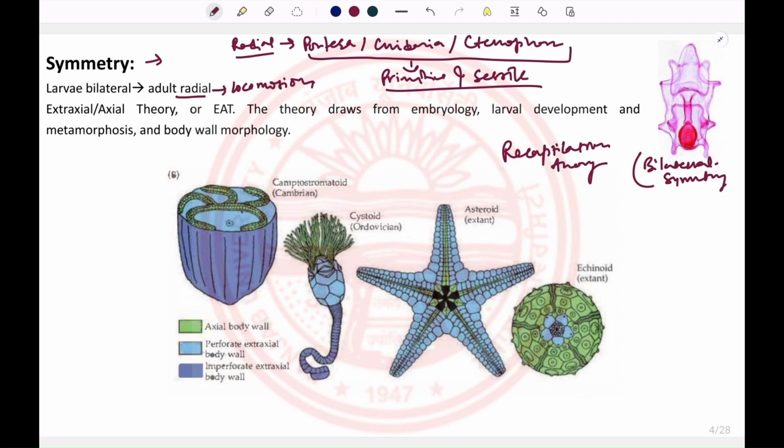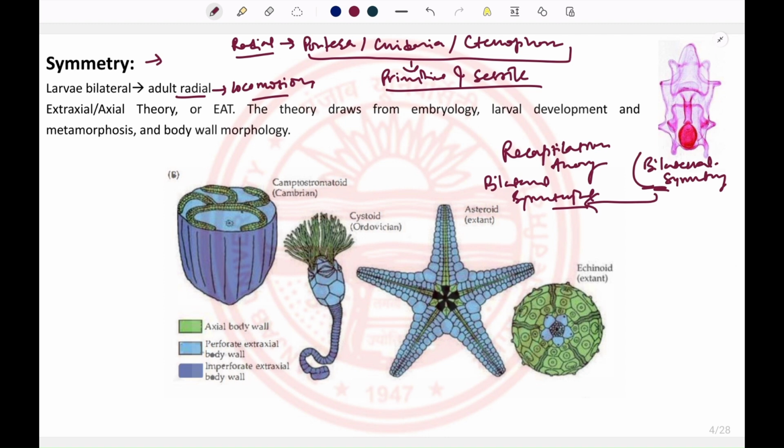So by that means, these bilaterally symmetrical larvae show some kind of phylogenetic relationship to their ancestors. So the ancestor of these echinoderms must have been bilaterally symmetrical, with advanced features for locomotion. That's why these echinoderms have this ability.